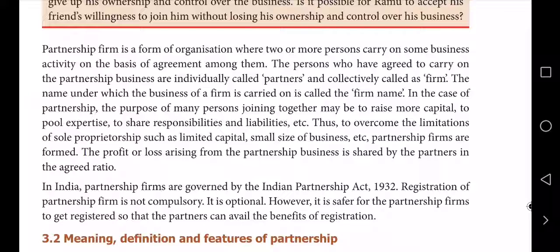and when two or more than two persons join together, and if they do that business na, this type of business what we can call it as partnership business. Suppose A, B, C, three of them join together and doing business na, it is called partnership business.